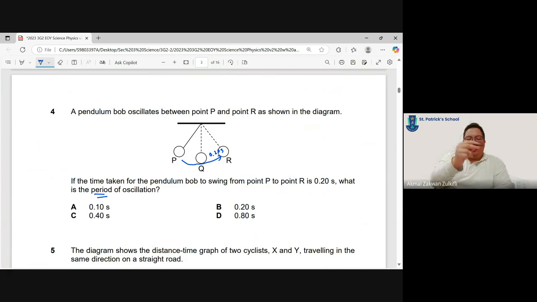So P to R is one, but then you can still go back from R to P. Only once it reaches back to the original position P again can we say that it repeats itself, right? So this oscillation starts at P, it should end at P as well. So P to R is 0.20 seconds, so we know that R to P is also 0.20 seconds, so the answer is C.